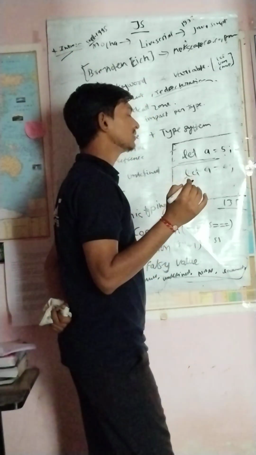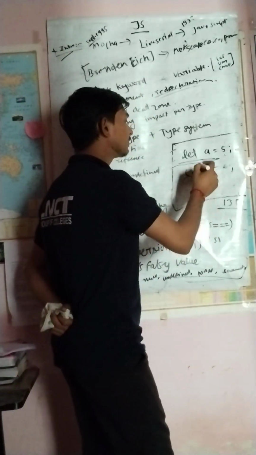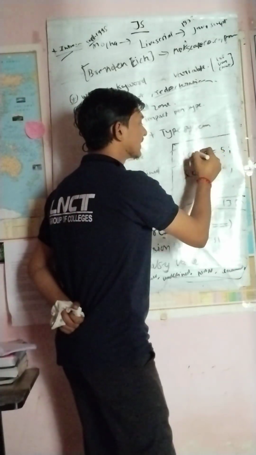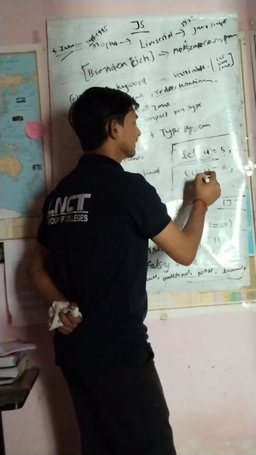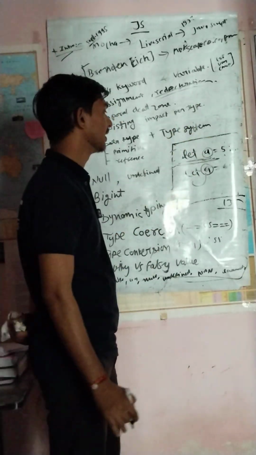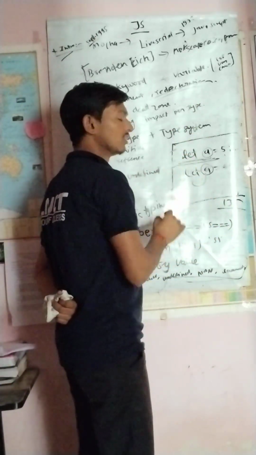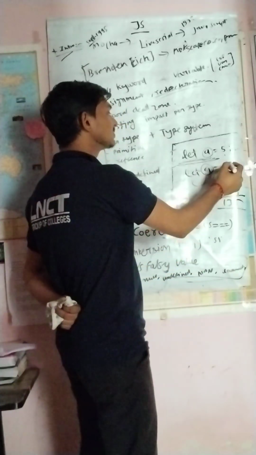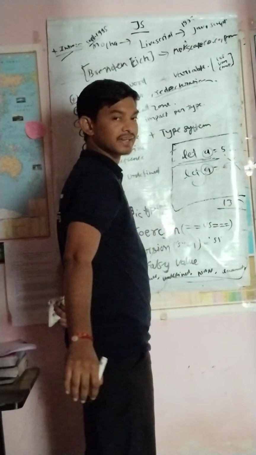So what basically we are doing right now is, we have declared a here, and again declaring the same thing, that is called redeclaration. But in the case of let and const, it is not valid, it will give you an error.